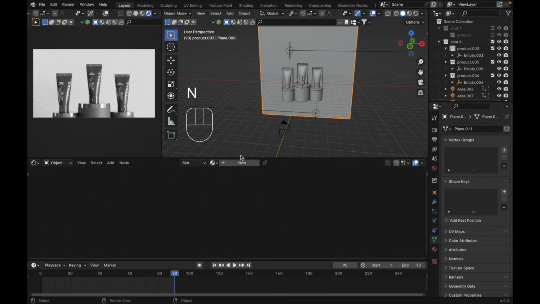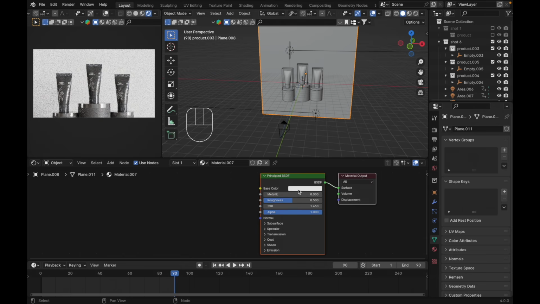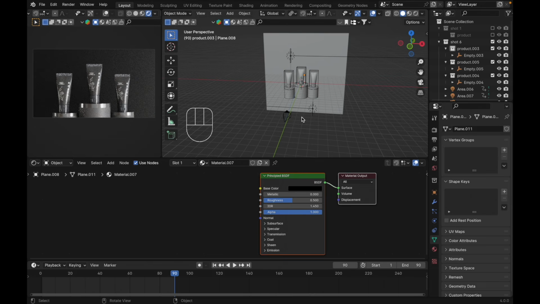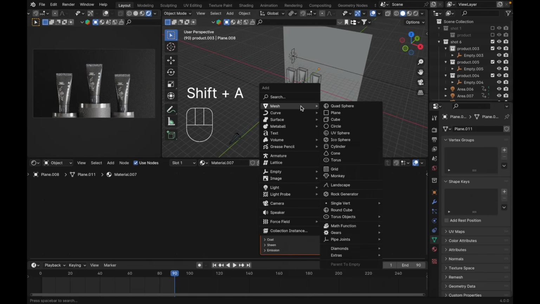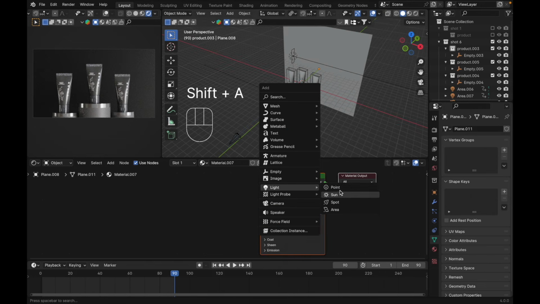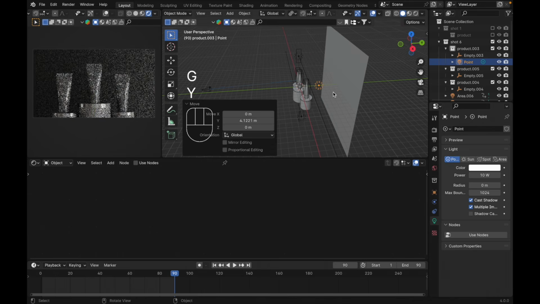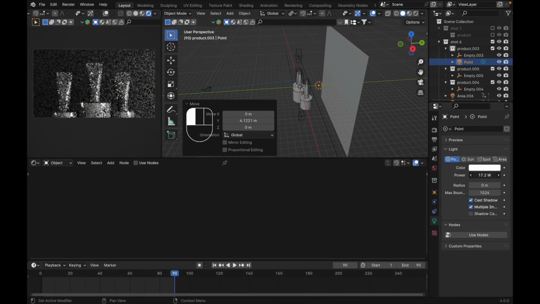And for this background, new material, let's make it black, like this, and Shift A, add a light, add a point light, press G Y, put it here, and increase the power, maybe 500.